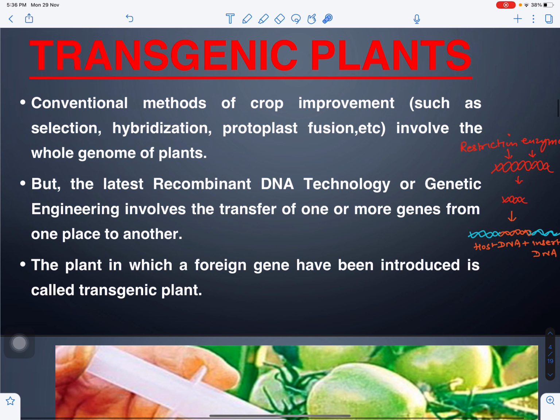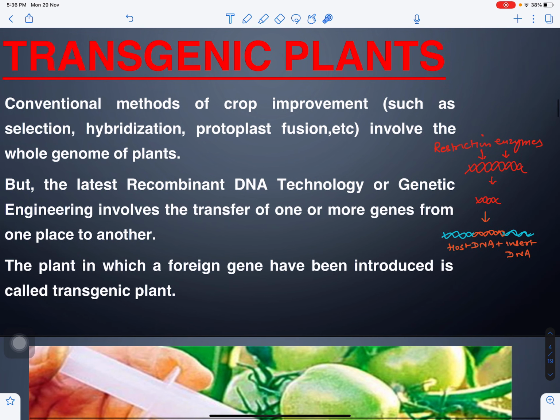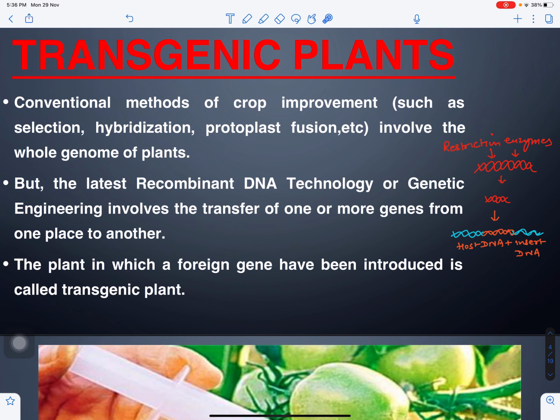Transgenic crops are crops where we introduce a DNA from a plant which we want to introduce into the host. Supposing this is the foreign DNA which we want to introduce into the host. This can be cut with the help of a specific enzyme, a restriction enzyme. Again, the details of restriction enzymes have been discussed in one video.